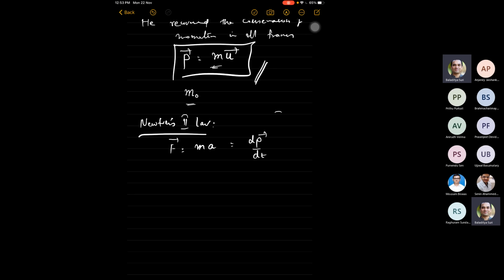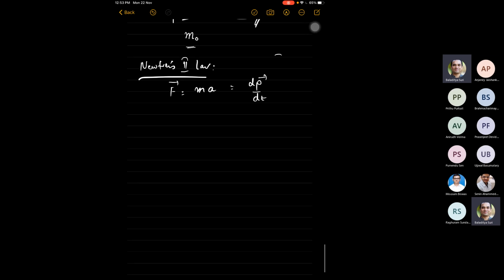This was a discovery by Einstein, who discovered that if this were true, conservation of momentum now holds. And Newton's second law: now you have this other dynamical quantity called force. Then how do you write Newton's second law in the relativistic language? So then he said, you just write it as d by dt of the momentum.